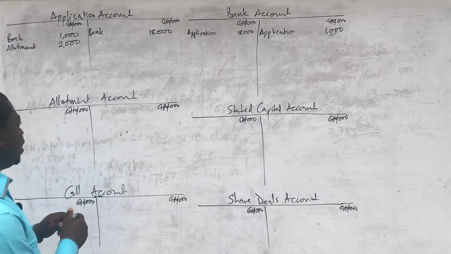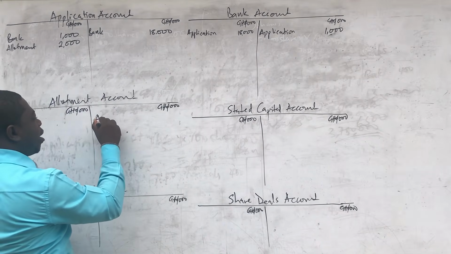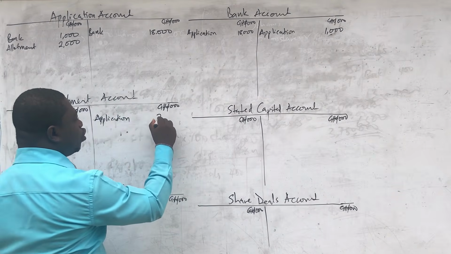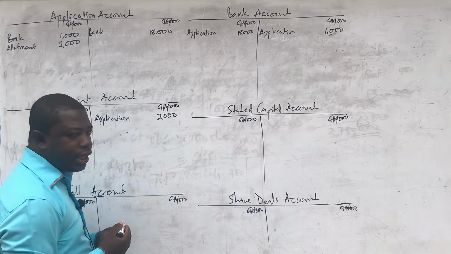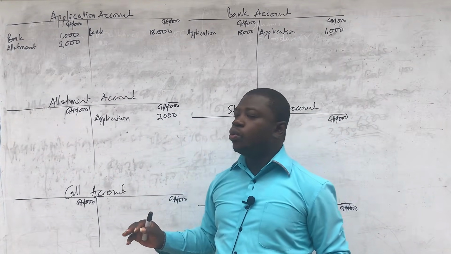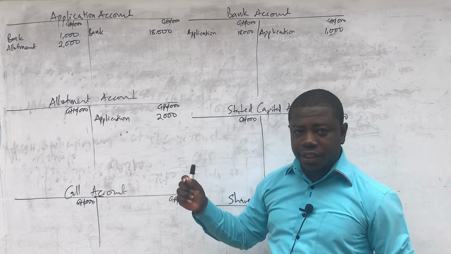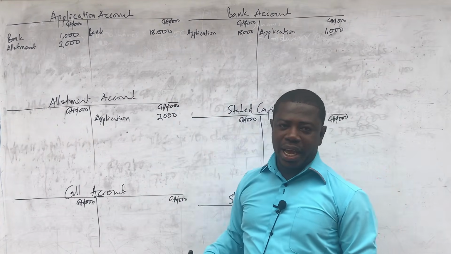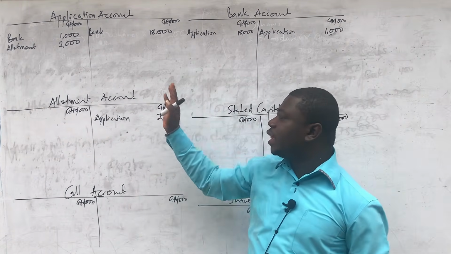Then I come to the credit side of allotment. I'll call it application. And that is also going to be the same amount, 2 million. And so that is exactly what I have done for you. So we were supposed to take 3.750, but then 2 million is already owing by us to them. So we make that as a set off.